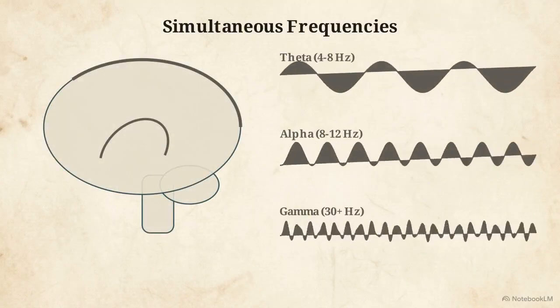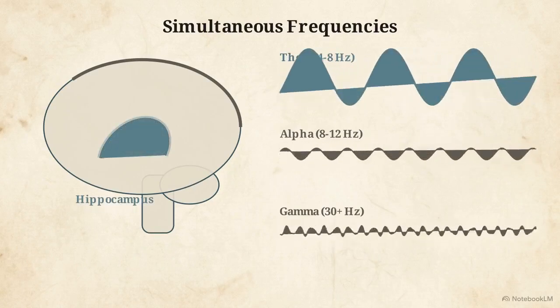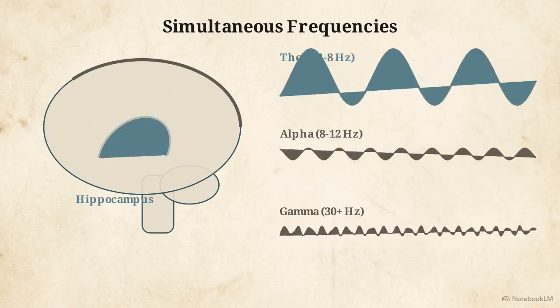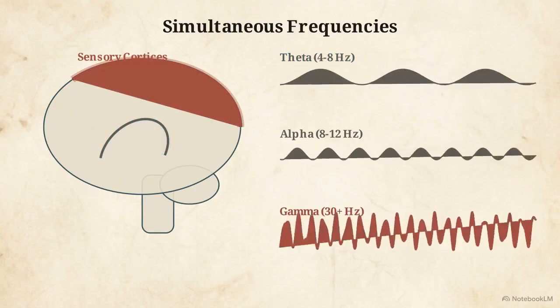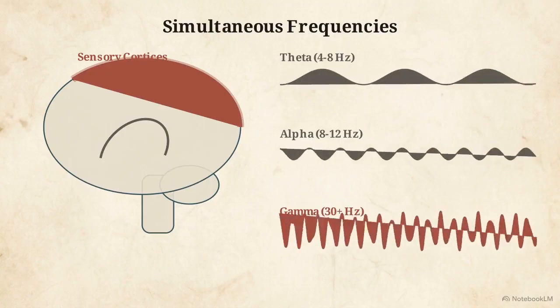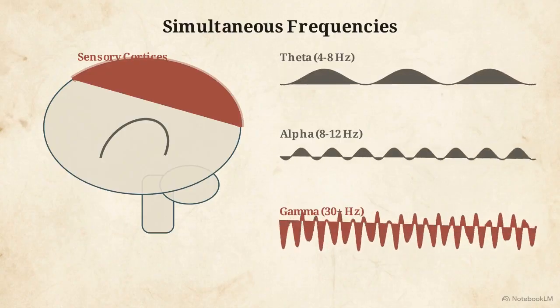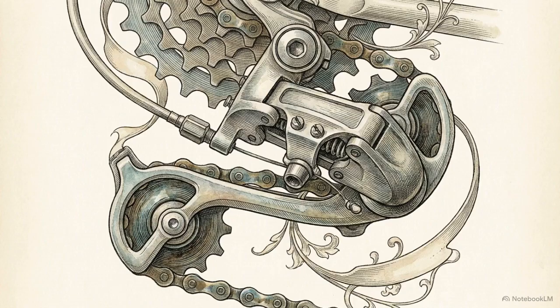Alpha, theta, and gamma frequency bands operate simultaneously. Expanding the slower theta track reveals its coordination of memory in the hippocampus. Highlighting the faster gamma track shifts focus to sensory cortices, where oscillating populations coordinate local feature integration during demanding attention tasks. The nervous system functions as a polyrhythmic engine, shifting between these functional gears to meet immediate behavioral demands.